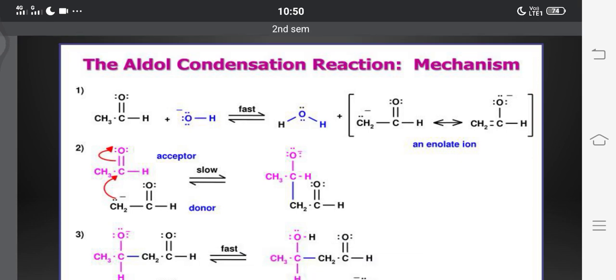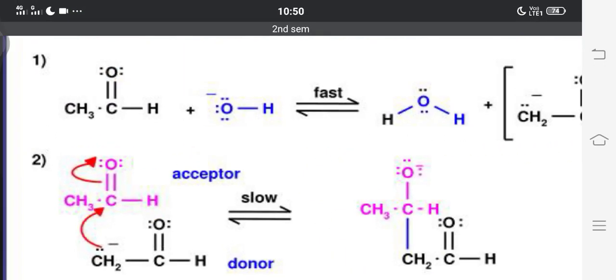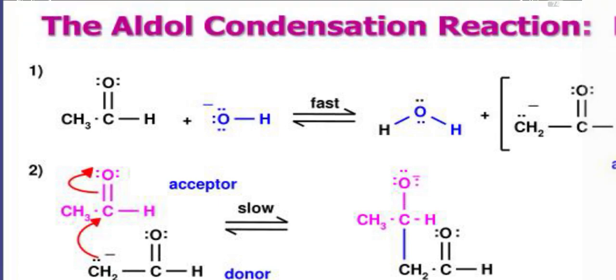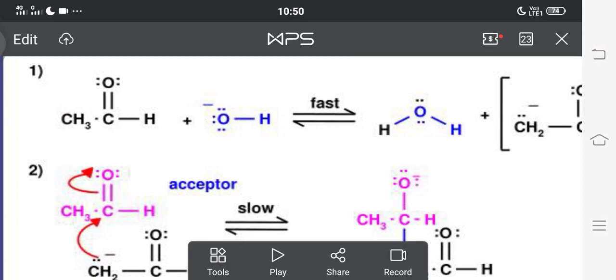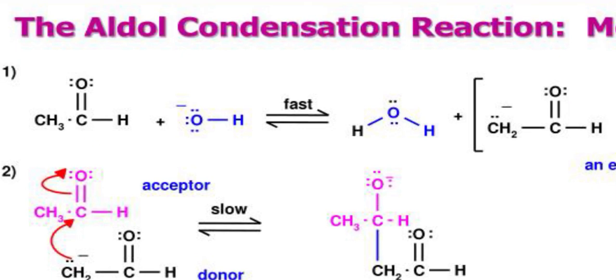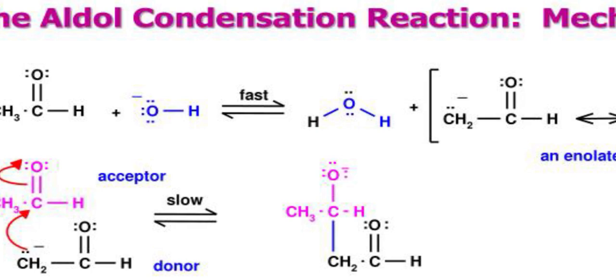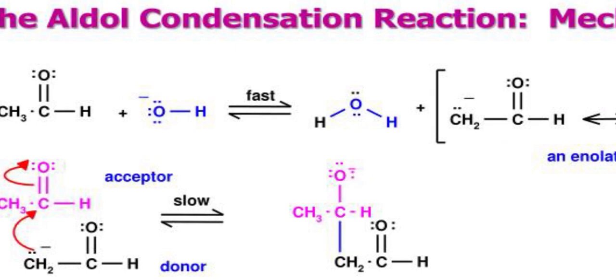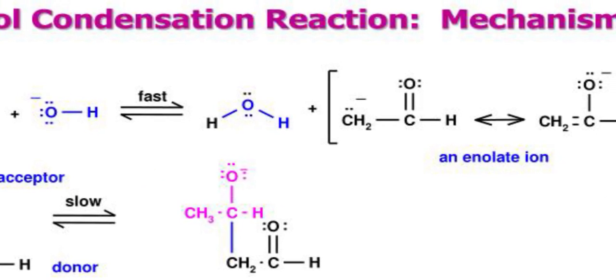The alpha hydrogens present on this aldehyde, CH3, means these three hydrogens are called alpha hydrogens. Of these three alpha hydrogens, one hydrogen is attacked by the base OH. OH takes one hydrogen from the alpha carbon atom and is converted into a water molecule. OH takes one hydrogen from the CH3 and becomes H2O. And after elimination of one hydrogen from this aldehyde, what is the structure of this acetaldehyde?